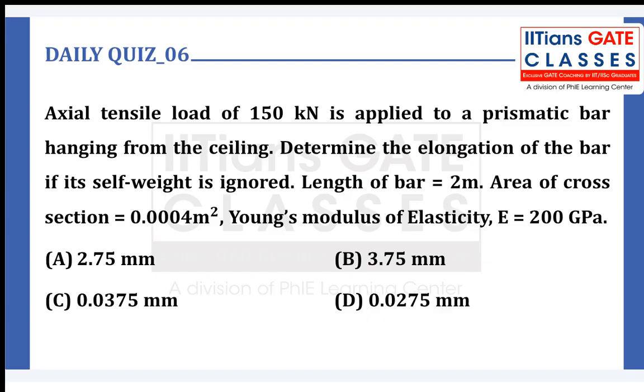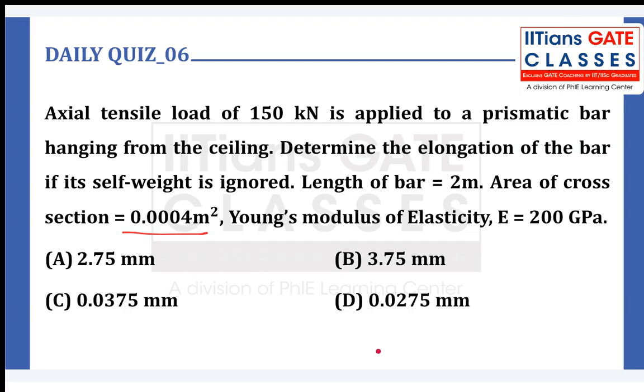Let us go on to the next question, question number 6. The axial tensile load of 150 kilonewton is applied to a prismatic bar hanging from the ceiling. Determine the elongation of the bar if its self-weight is ignored. So the self-weight of the bar is ignored here. The length of the bar is 2 meters. The area of cross-section is given as 0.0004 meters square, and Young's modulus of elasticity is given. So you need to find out the elongation.